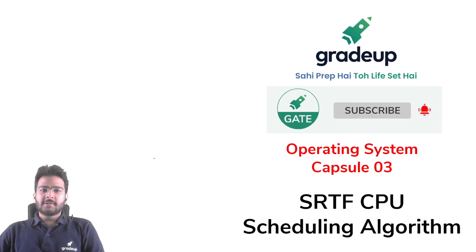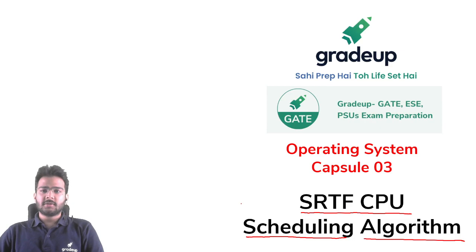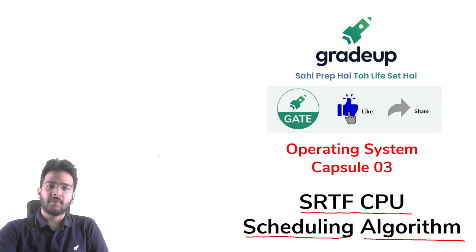So in this operating system capsule 3, we are going to talk about the SRTF CPU scheduling algorithm. That is the shortest remaining time first CPU scheduling algorithm.